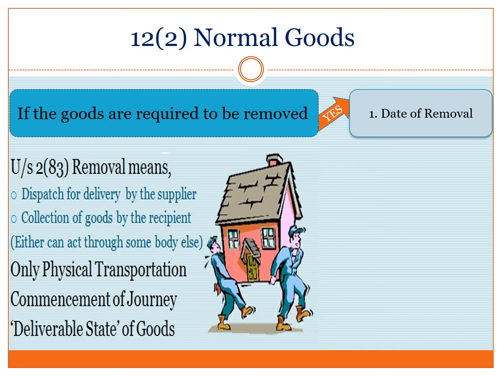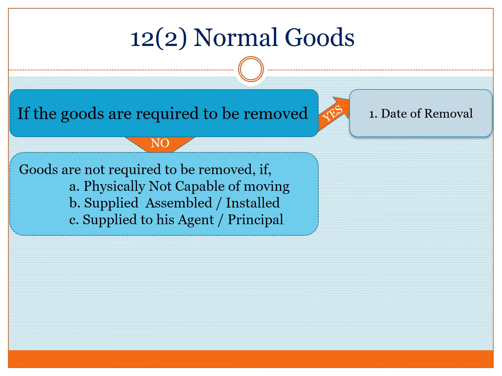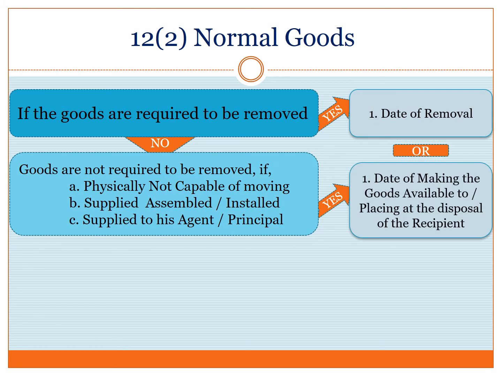One more point to note is the goods are required to be in a deliverable state. Any innocent movement of goods not specifically and purposefully supplied to the recipient will not be covered. Now that we know what is the meaning of the word removal, let us see what happens if the goods are not required to be removed, which happens if the goods are not capable of moving physically, or they have been supplied in an assembled or installed state, or if they have been supplied by the supplier to his agent or principal.